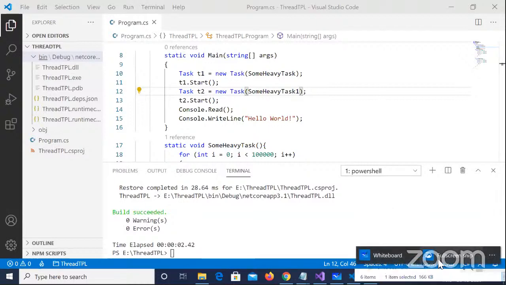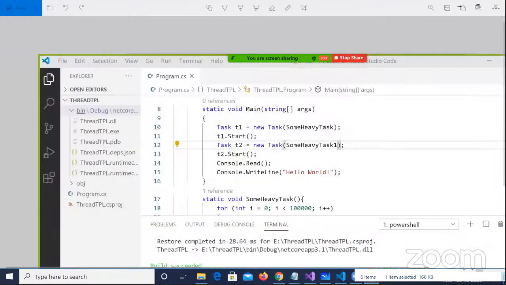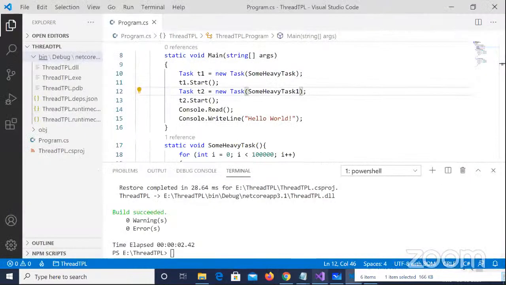So take that as homework, guys. Please take it as homework, because we have other topics to complete. But if you go and run the perfmon, it will be the same thing.